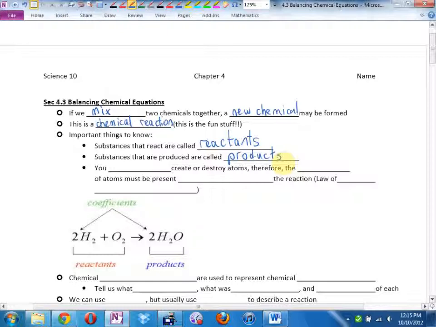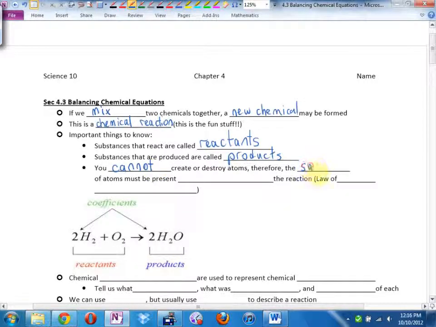And now we come to one of the fundamental laws of science. This law was only proved about 300 or 400 years ago, which sounds like a long time. Actually, for a long time, they didn't think this was true. It says, you cannot create or destroy atoms. What does that mean?